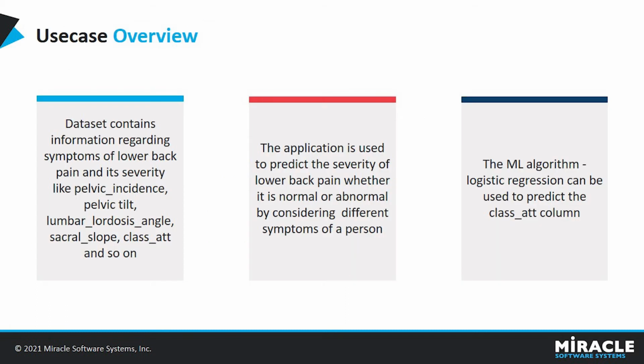Now let's have a sample use case, which is prediction of lower back pain severity. The dataset contains information regarding symptoms of lower back pain and severity, like pelvic incidence, pelvic tilt, class attribute, and so on. The class attribute column contains binary values, which are normal or abnormal, that we are going to predict. The application is used to predict the severity of lower back pain, whether it is normal or abnormal, by considering different symptoms of a person.